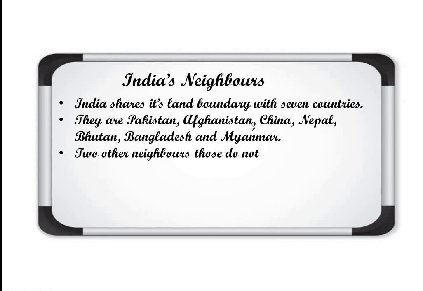2 other neighbors do not share their land boundaries with India, but they are neighboring countries of India, like Sri Lanka and Maldives. Clear? Sri Lanka is separated from India by the Palk Strait. If you remember, we already talked about a strait, the narrow stream of water that separates 2 water bodies. So the Palk Strait is between India and Sri Lanka. These 2 countries, Sri Lanka and Maldives, are neighbors of India, but they do not share their land boundaries with India.